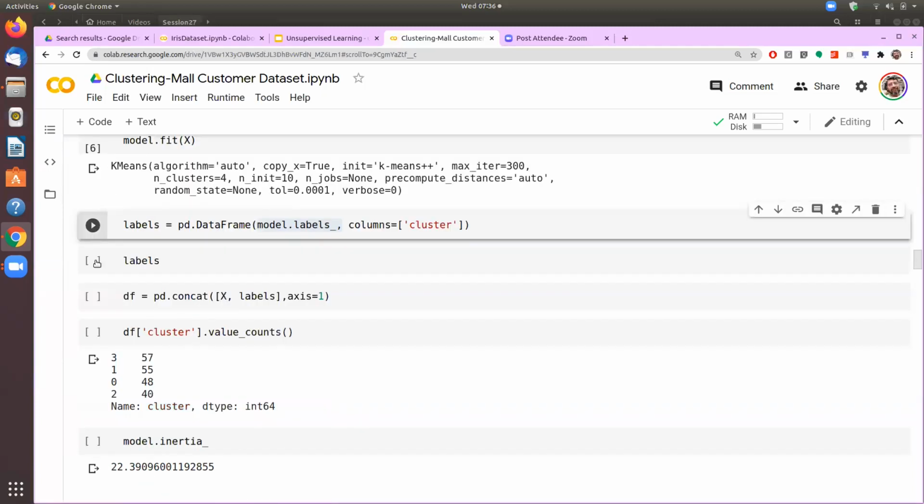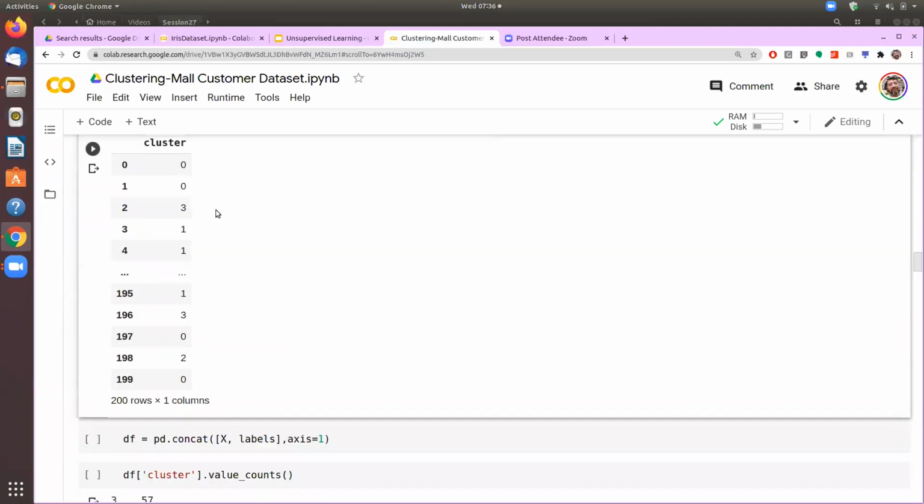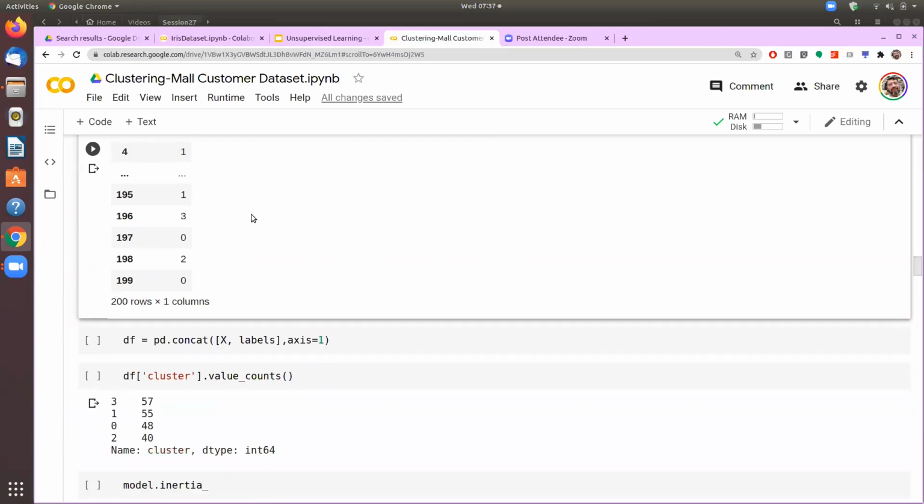So we are getting these labels, and if we want to see these labels, this is how it looks now. So the observation one that we have, or record one that we have, has been classified as belonging to cluster 0. Observation 2 is belonging to cluster number 3, and so on. So now I have got the cluster ID, which the k-means algorithm has generated, and we would be able to see which observation belongs to which cluster. That is what we had done yesterday.